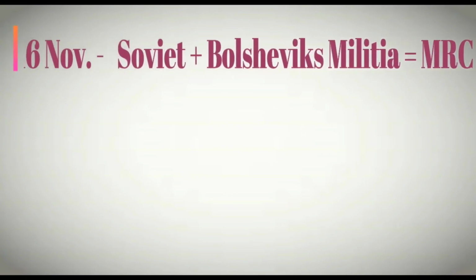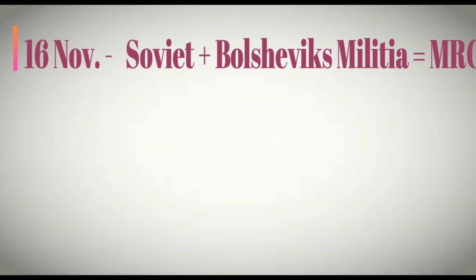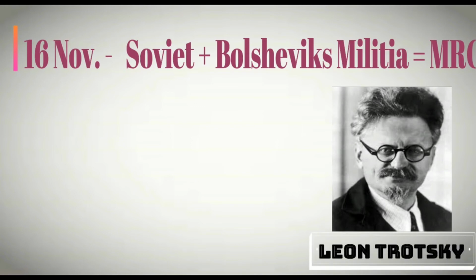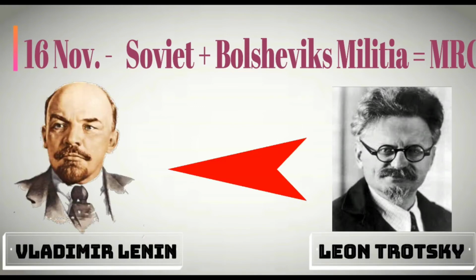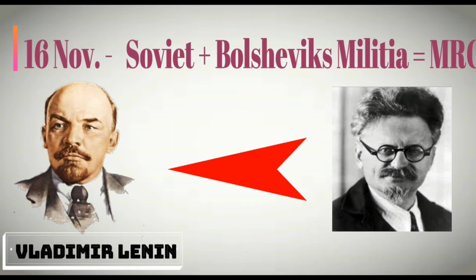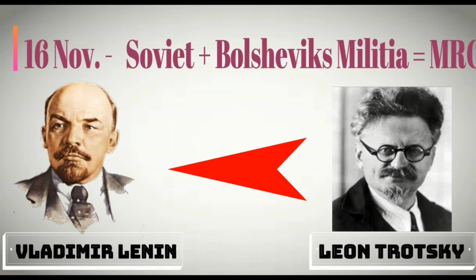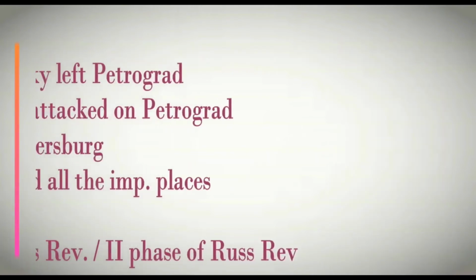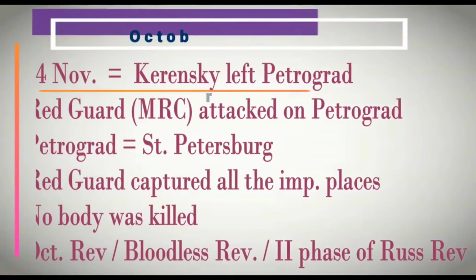Then on 16th of October 1917, there was a unification of the Soviet plus the Bolshevik militia, popularly known as MRC, that is Military Revolution Committee. Leon Trotsky was the leader of the MRC and Vladimir Lenin was the leader of the whole group. After that, on 24th of October, Alexander Kerensky went out of St. Petersburg to gain more support.